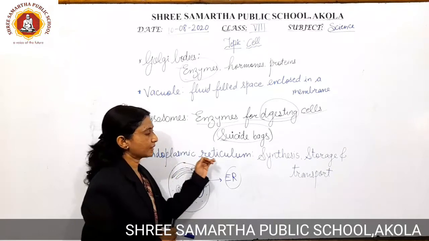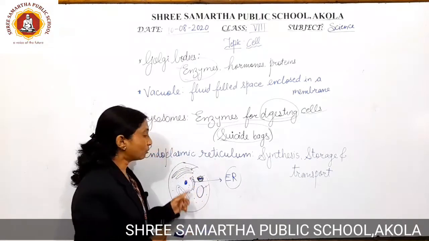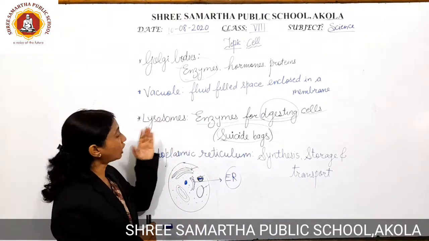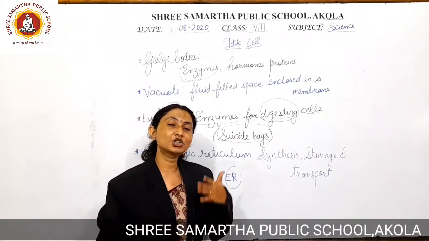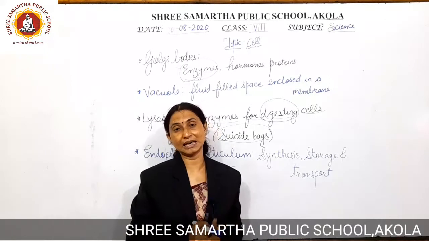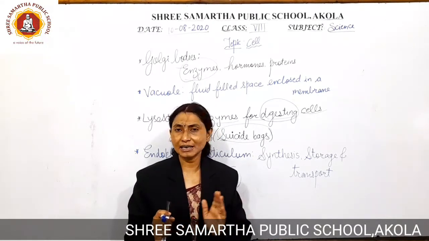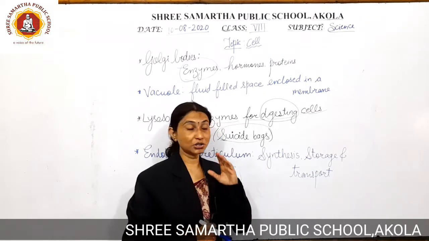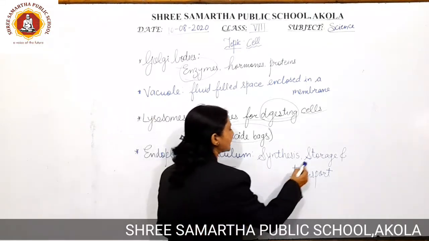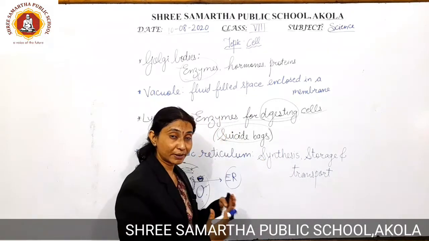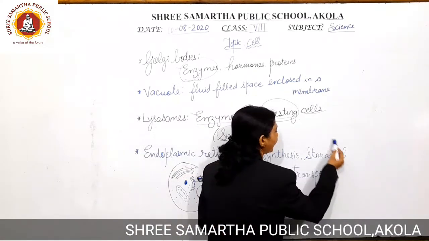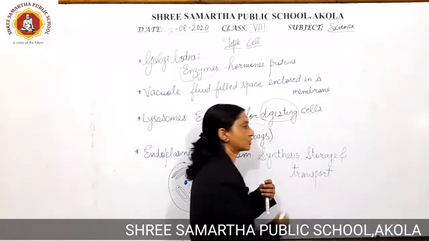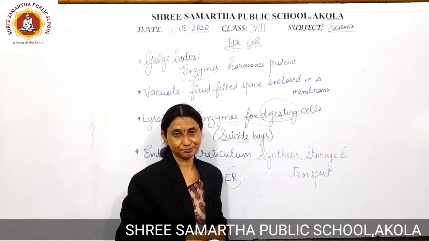Endoplasmic reticulum are tube-like structures, just like we have seen about the Golgi bodies. Vesicle-like, tube-like structures are present inside the cell, in both plant and animal cells, which perform very important functions like synthesis, that is preparation, storage, that is collection, and transportation, that is migration.